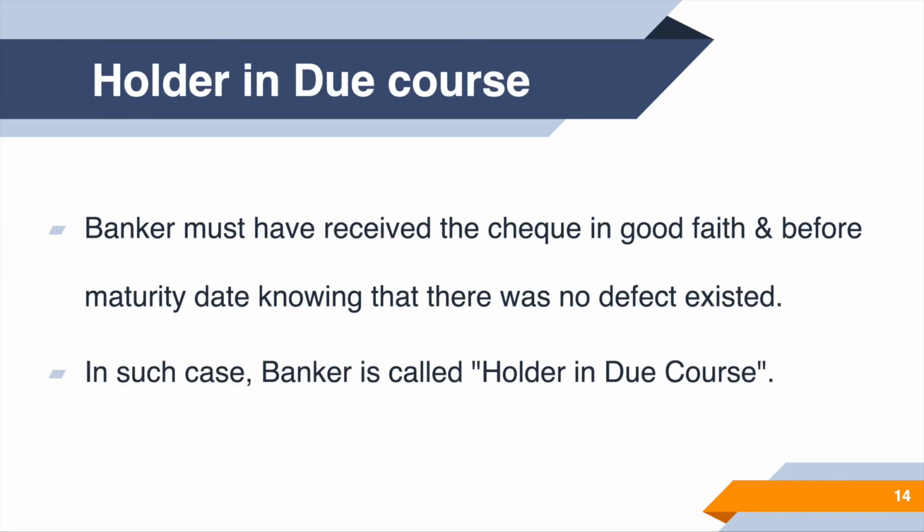Next is holder in due course. What does holder in due course mean? This is what generally happens. The banker must have received the check in good faith and before maturity date, knowing that no defect existed. So this is what happens in the normal course of business. I go to the bank, I give the check to the banker.